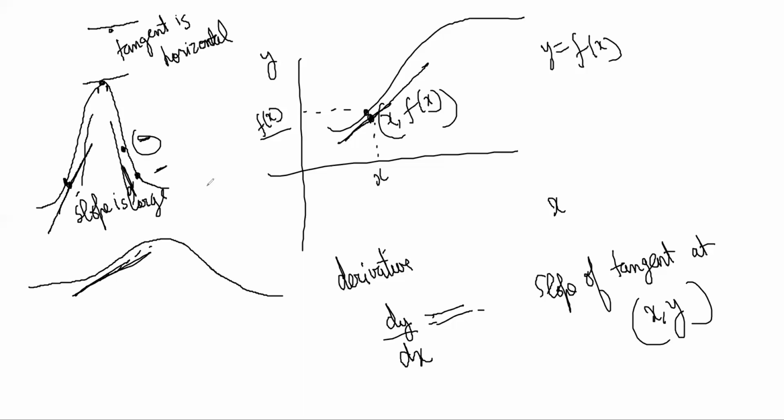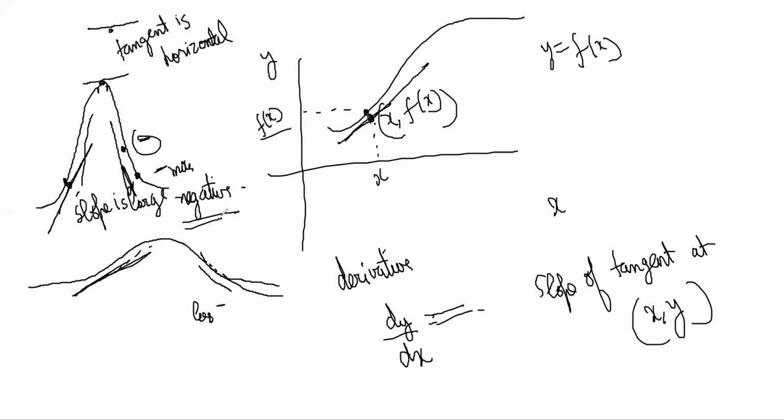Negative, because y is decreasing as you increase x, right? Height is decreasing as you step forward. So it is a negative slope, and in the Himalayas it will be very sharply negative. It's a steep fall, right? And here it will be very gently negative. It is less negative here, and more negative here, right? So that is the meaning that is given to a derivative.